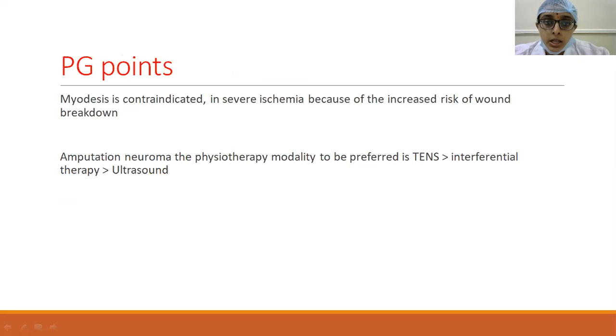Coming to the PG point, as I have told earlier, myodesis is contraindicated in severe ischemia because of the increased risk of wound breakdown. Myodesis is suturing the posterior muscle to the bone. And then whenever you have amputation neuroma, the physiotherapy modality to be preferred is TENS. First preference should be given to the TENS, second preference to the interferential therapy, and the third preference to the ultrasound therapy. The second point was asked in the AIIMS May 2012 examination.